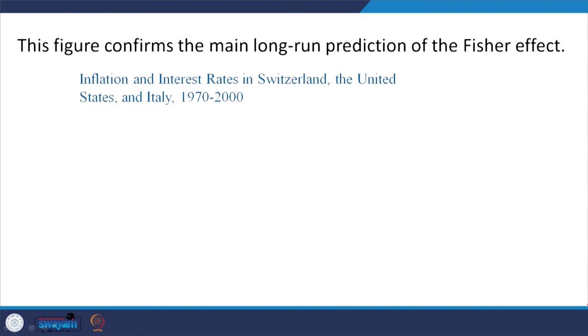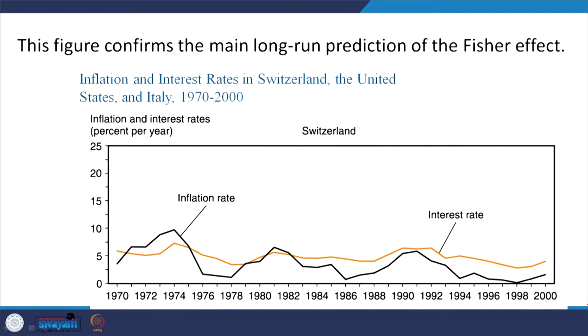Krugman's explanation. So, inflation and interest rates in Switzerland, the United States and Italy from the period 1970 till 2000 are presented here. So, how the interest rate and the expected inflation rate in Switzerland move is presented here. Okay.